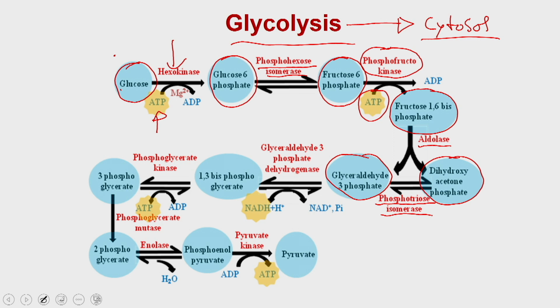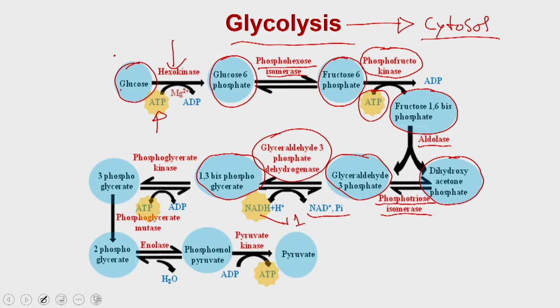Irrespective of the formation of any of these molecules, the glyceraldehyde 3-phosphate is being further processed to form the 1,3-bisphosphoglycerate, and the enzyme is known as glyceraldehyde 3-phosphate dehydrogenase. In this process you are using the NAD plus and you are generating the first molecule of NADH. These NADH molecules are called the reducing equivalent.